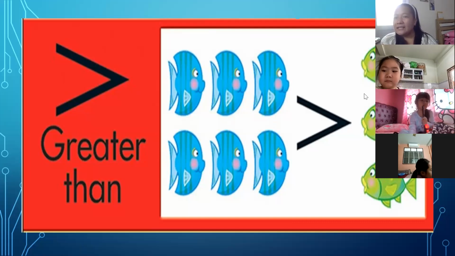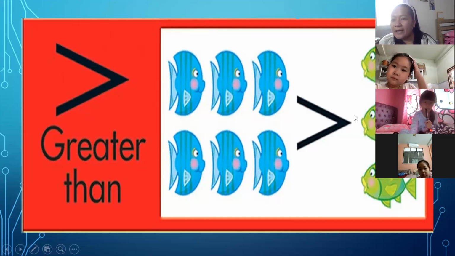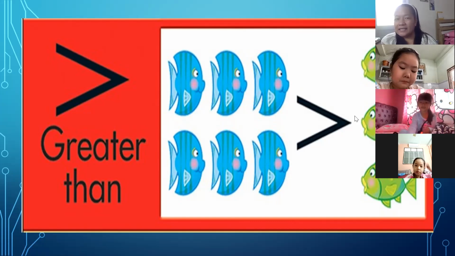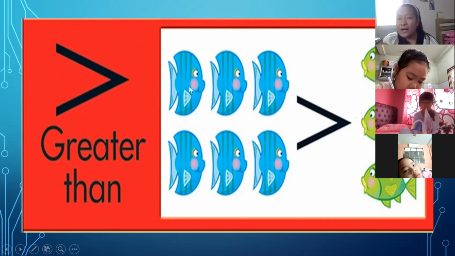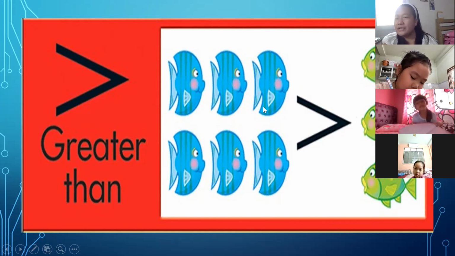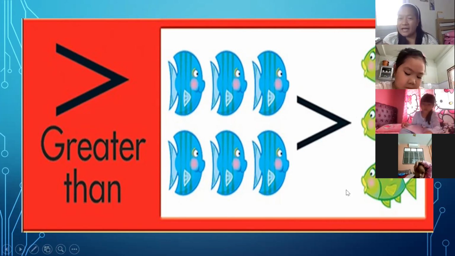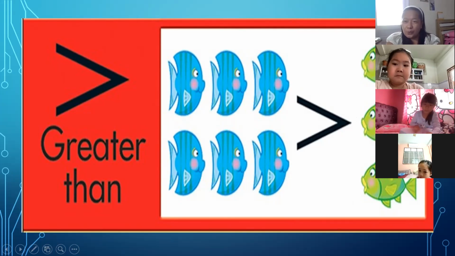What do you do? What is that, Papa? Proud, listen here. Yes, teacher. Listen here. Okay, we have here 6 greater than 3. The answer here is greater than. Okay. You have to count the fish. 1, 2, 3, 4, 5, 6. We have 6 fish on this side, and we have 1, 2, 3, 3 fish on the other side.